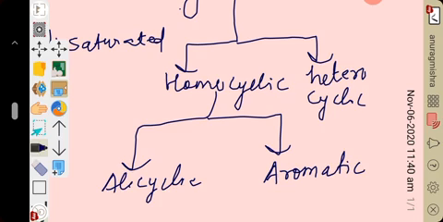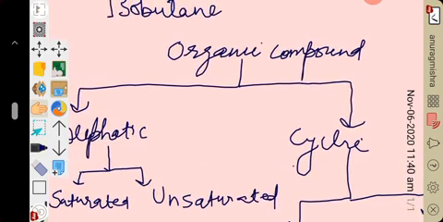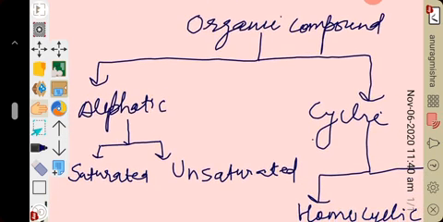Once more we can revise how organic compound is broadly classified. First of all I told you all, organic compound is classified into aliphatic and cyclic compound. Aliphatic organic compound means carbon atoms are linked in such a manner that the molecule has an open chain structure. That open chain structure may be straight or branched. And further I told you all, aliphatic is classified into saturated and unsaturated hydrocarbon.